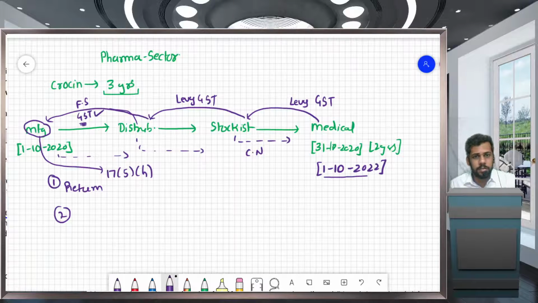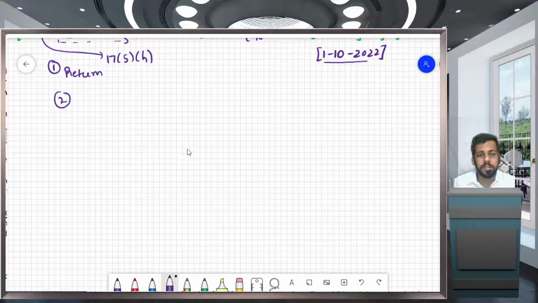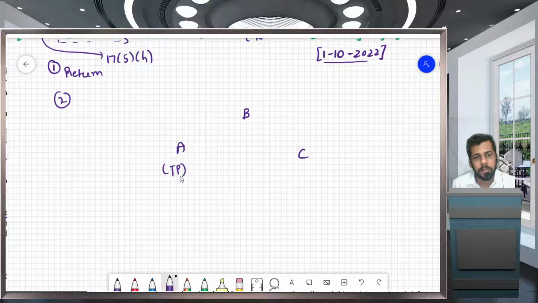The transaction. For example, A, B, and C. A is a third person, B is a supplier, and C is a recipient.